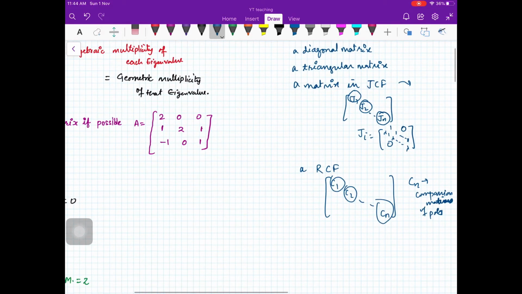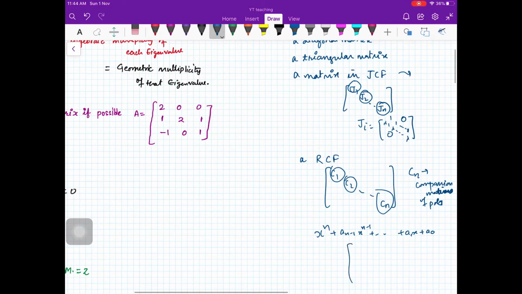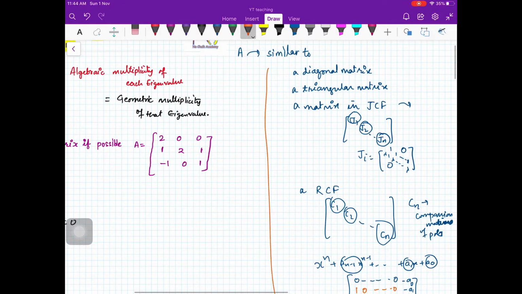For a monic polynomial x^n + a_{n-1}x^{n-1} + ... + a1 x + a0, you make the companion matrix like this: you put minus a0, minus a1, and so on up to minus a_{n-1} in one column, and then zeros, with an identity matrix. So this is the summary of all the forms.